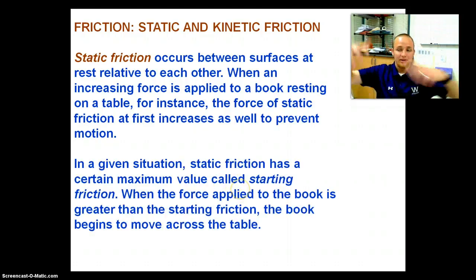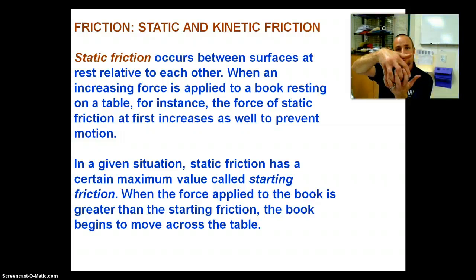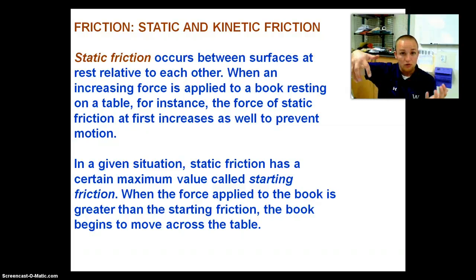I have to apply this great force because my fingers are interlocked, since they've had time to sit there, and they're going to move after I apply a great enough force. As soon as I overcome that static friction, my fingers begin to separate and move apart, or my two objects begin to split apart.